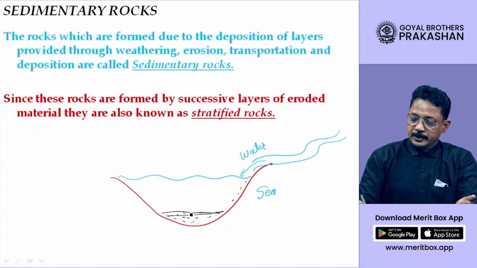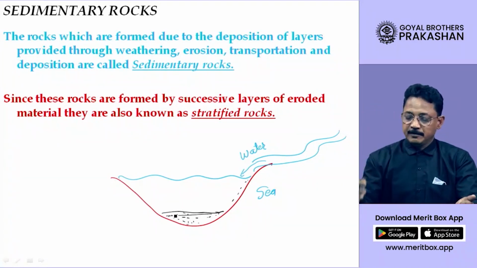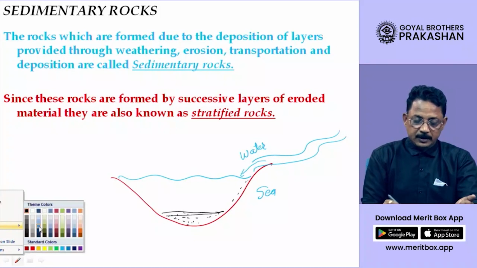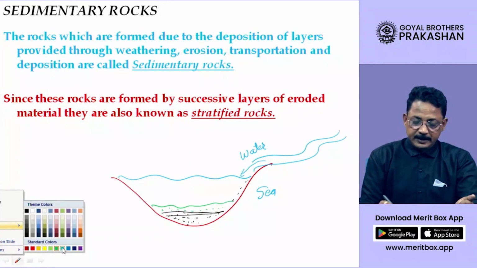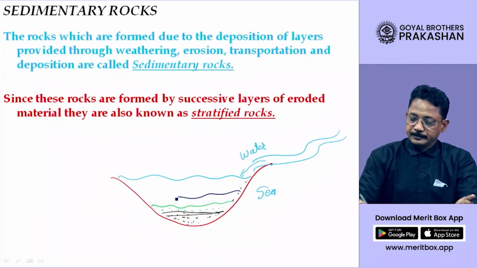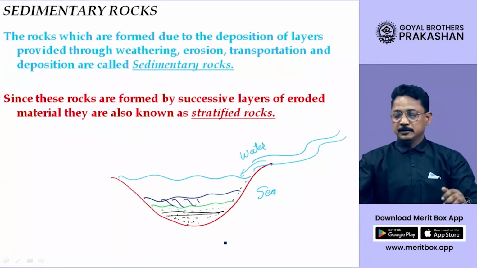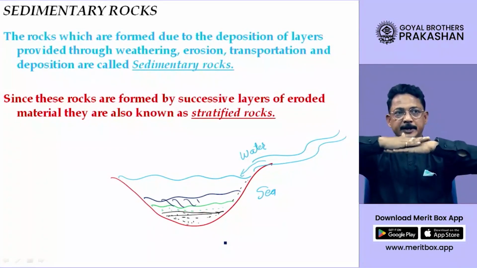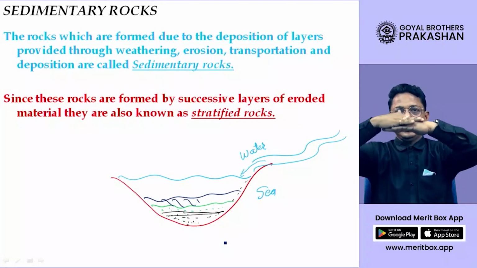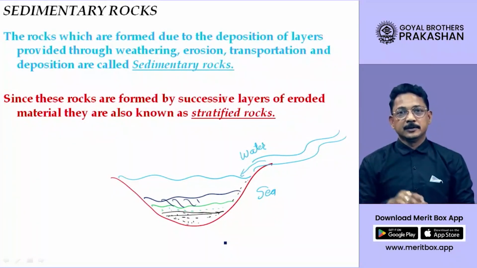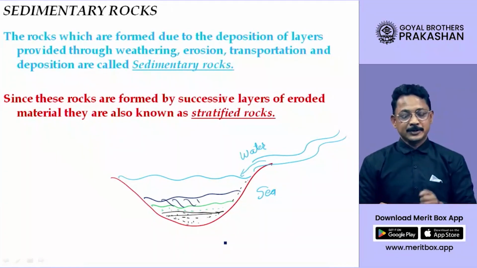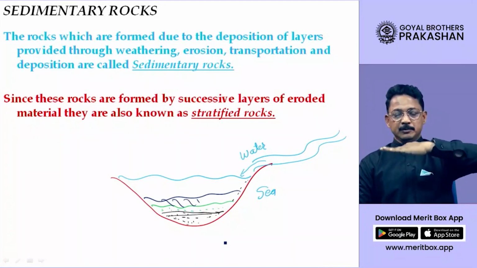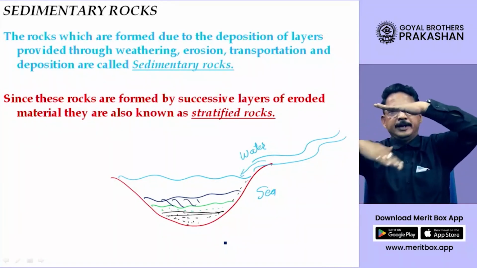Now suppose this is the soil which got deposited. Next year when the flood comes, more soil will come along with this, and suppose another layer of soil is formed. Next year again the flood will take place and more soil will be brought. So you find one layer of soil, another layer, another layer, and many layers are formed by the sediment brought by the rivers: first layer, second layer, third layer, fourth layer.